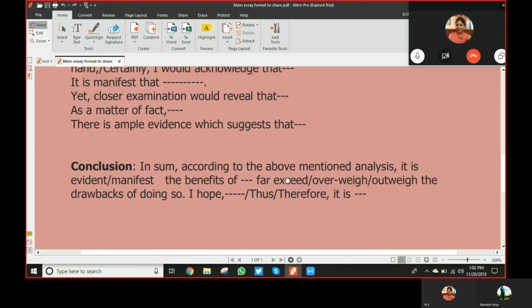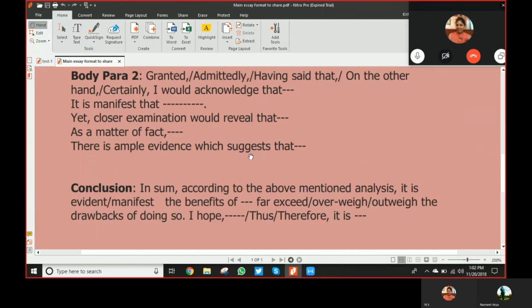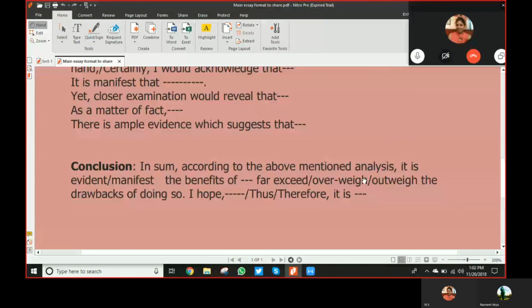Can't it be like that the topic which I get, I feel there are more disadvantages of that and fewer advantages? So what should be a conclusion then? Then in the place of advantages, I have to mention the disadvantages. Very good, that is what is required. You can also have a neutral view where you only list two advantages and two disadvantages, and then you take a neutral stand, a neutral conclusion.